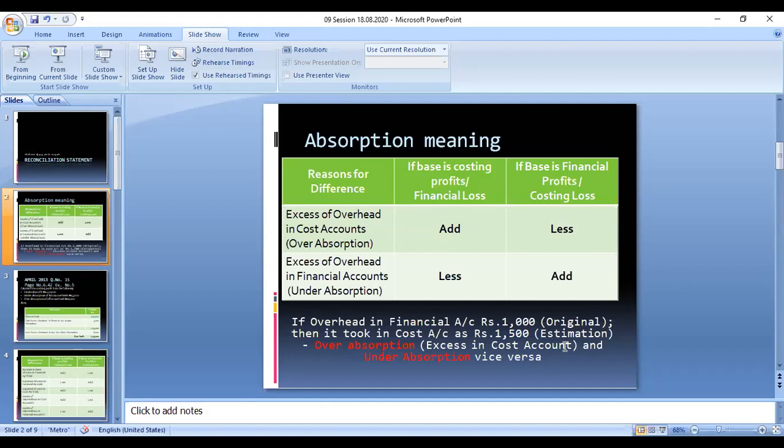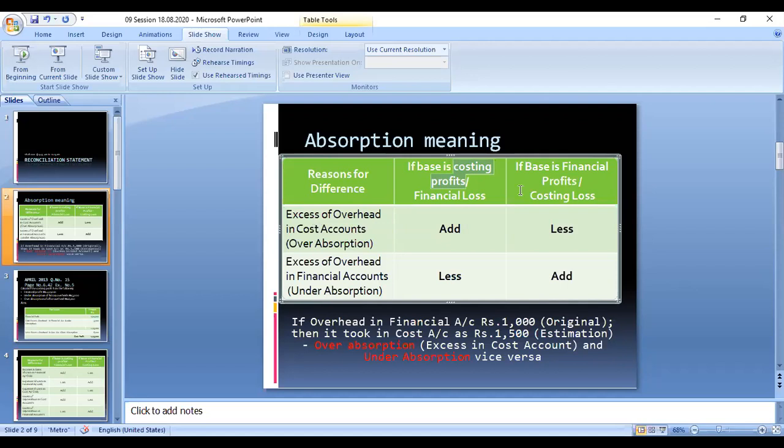If you can remember any one in your mind, you can understand the opposite of this. If you are starting with the cost accounting, over means you add to the cost accounting profits. If there is over absorption in cost accounting, you have to deduct in the financial accounting profit.